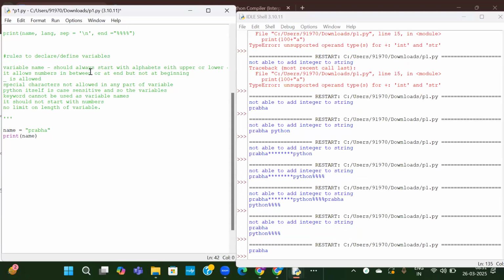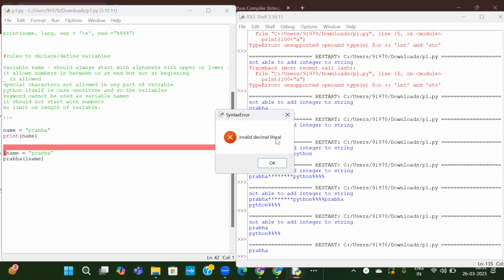Now, numbers are not allowed at the beginning. So first I'll write one name equal to the same value I will provide and I will try to print it. Print one name. So as per our criteria, numbers are not allowed at the beginning. Let us see that.